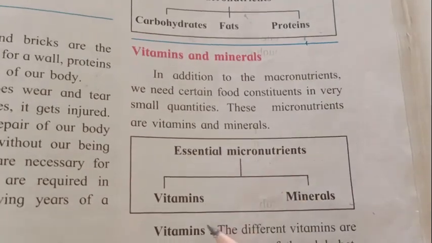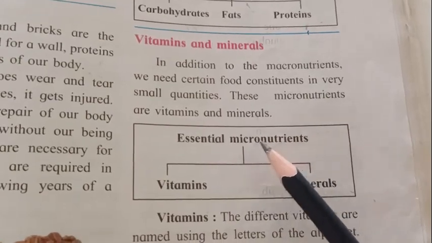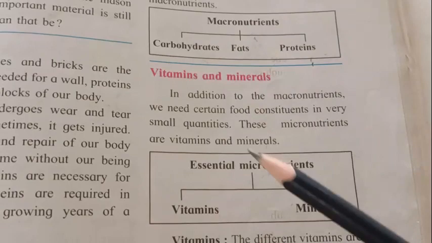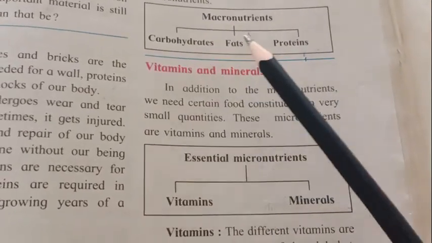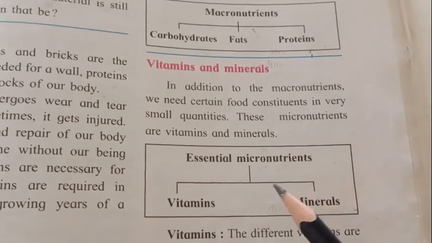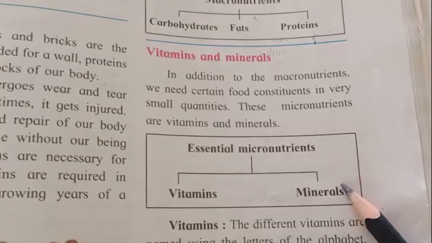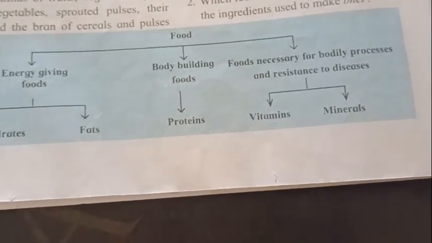Like that, vitamins and minerals are required in a very small quantity. These are micronutrients. So in this way, macro and micro. In macronutrients come carbohydrates, fats, and proteins, and in micronutrients come vitamins and minerals.